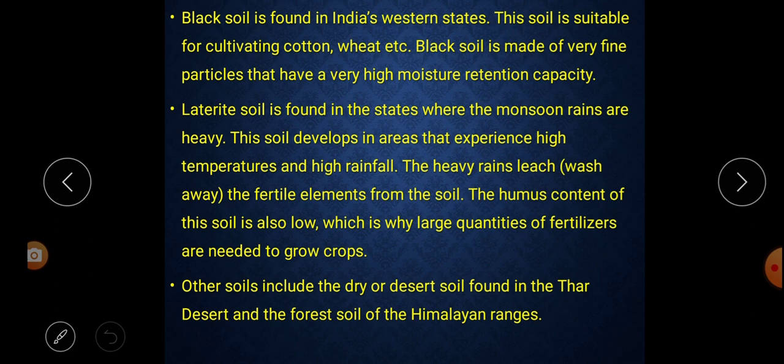Next, other soils include dry or desert soil found in the Thar Desert and the forest soil of the Himalayan ranges. So we learned about alluvial soil, red soil, yellow soil, black soil, laterite. Next, the other soils include the dry or desert soil, found in the Thar Desert, and the forest soil of the Himalayan ranges.